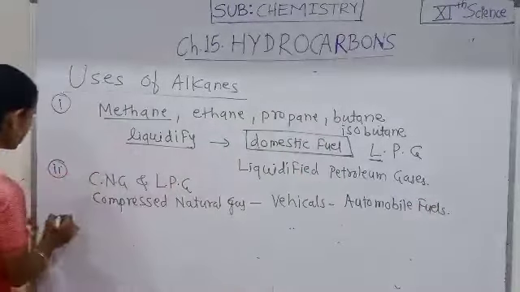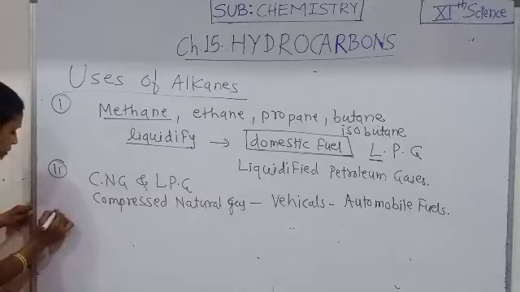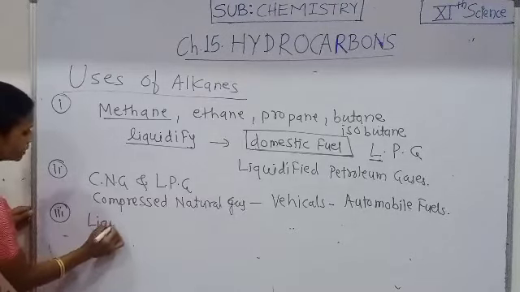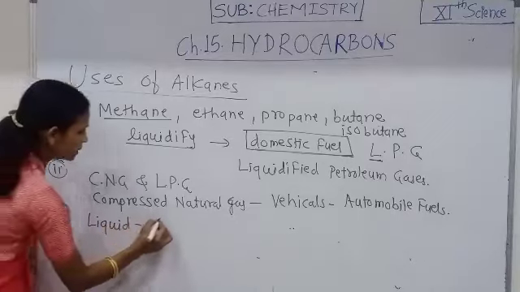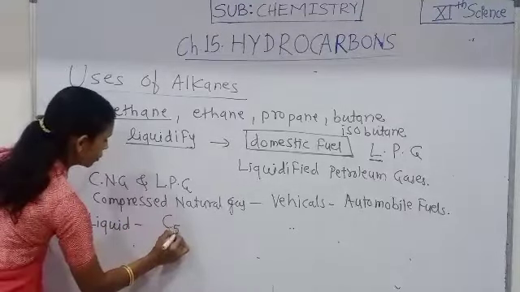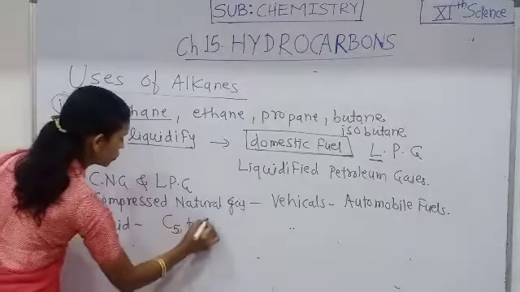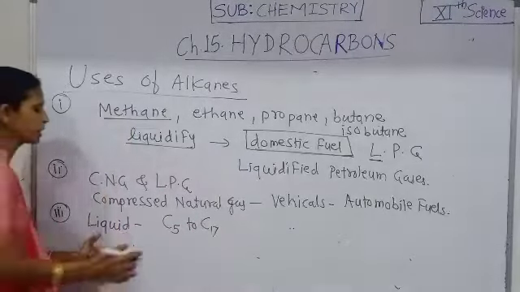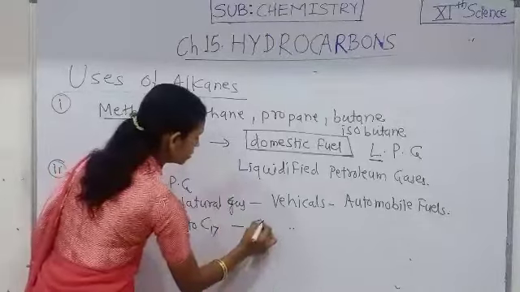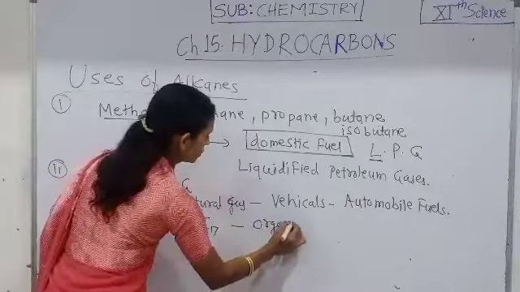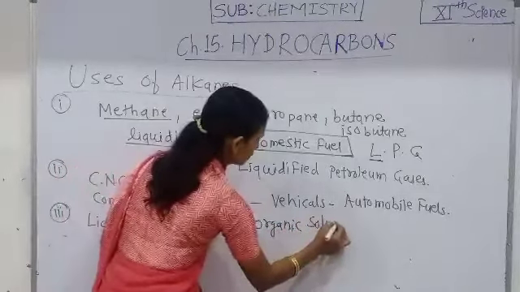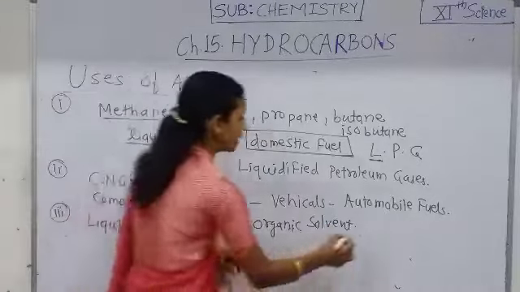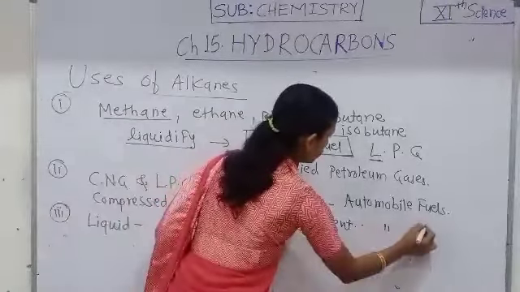Here the moderate alkanes, which are liquid in nature, that is alkanes containing 5 to 17 carbon atoms, are used as organic solvents, as well as automobile fuels.